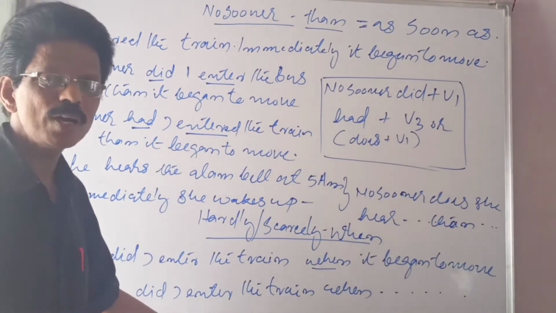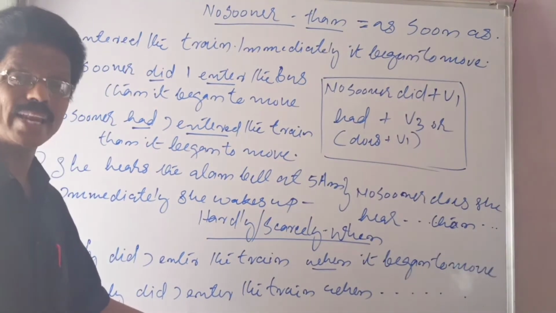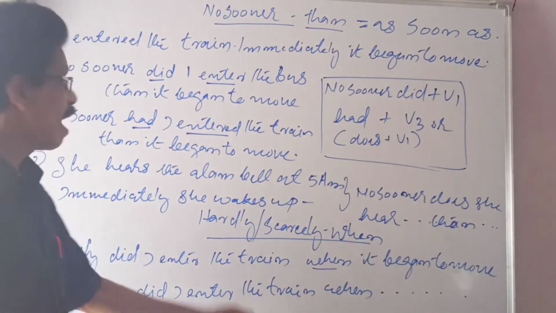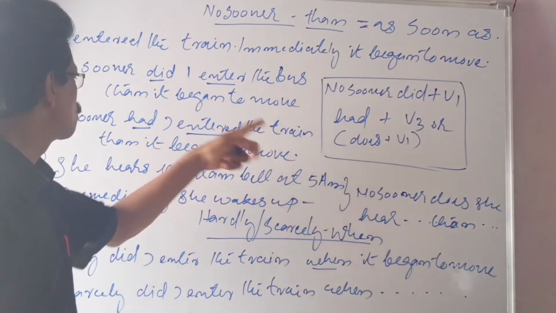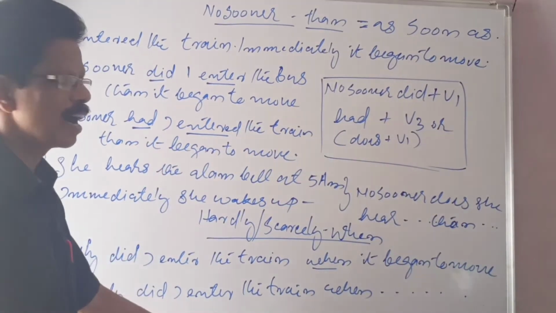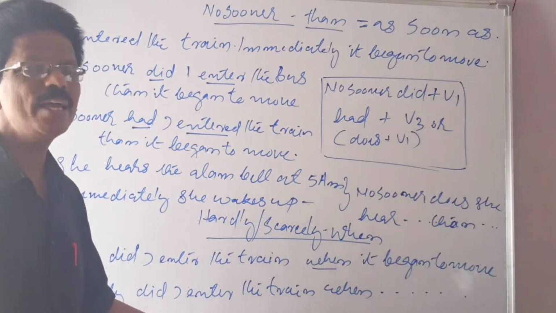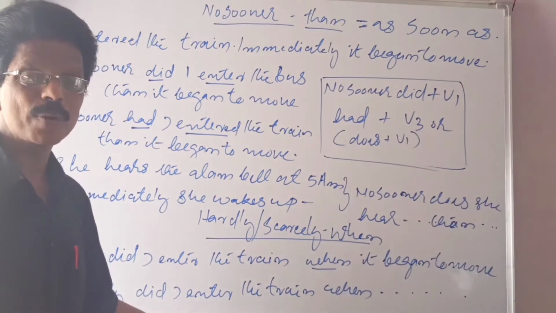Did plus V1 or had plus V3 you have to use. No sooner did I enter the bus than it began to move, or no sooner had I entered the train than it began to move. So generally no sooner is used with did plus V1 and had plus V3.